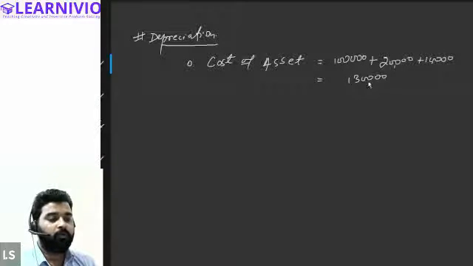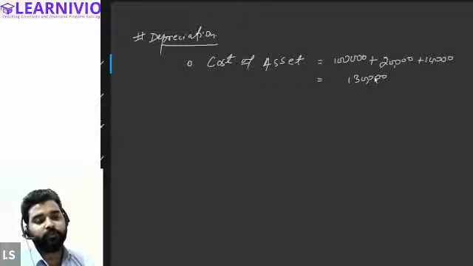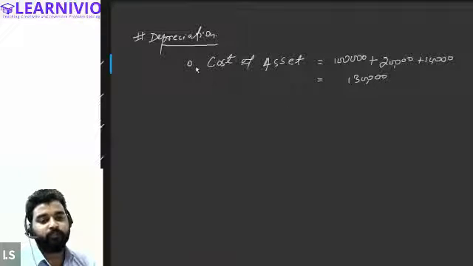So always keep this in mind: whatever amount you have spent on the asset till the point of its installation, or till it becomes ready to use, is considered the cost of the asset. So in order to find out the depreciation, you need the cost of the asset, first thing.